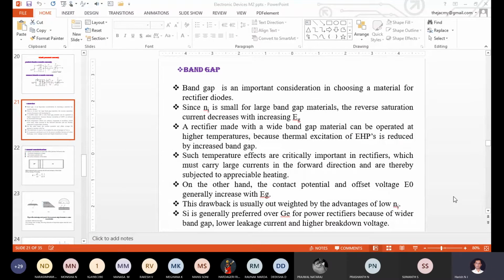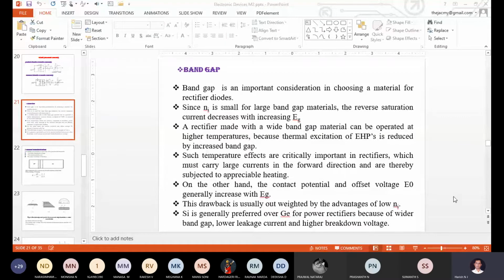When this phenomenon is absent, then only we call it tunneling; it will be absent for such a PN junction diode. So when tunneling is absent, at the same time the EHP generation due to collision is also decreased when the energy gap increases. So when the EHP concentration decreases, there is a decrement in the reverse saturation current value.